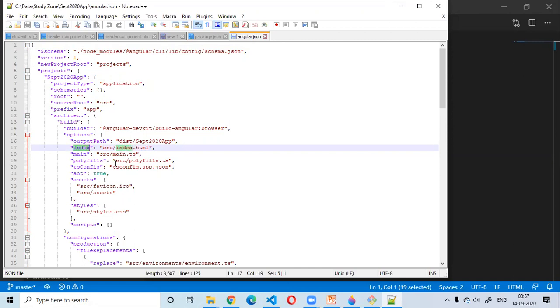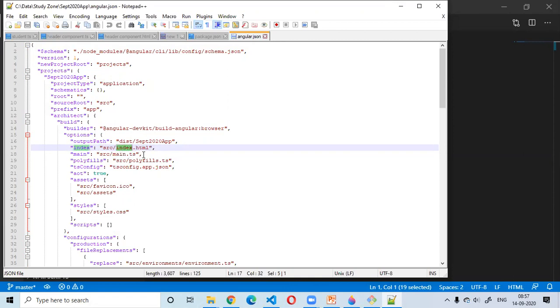But this configuration is going to be the same, because this particular key is what Angular is going to look into for the root HTML file, right? That is the parent HTML file, or the single page in our application. This is where we need to configure it. So you can give it any name and you have to update it here.